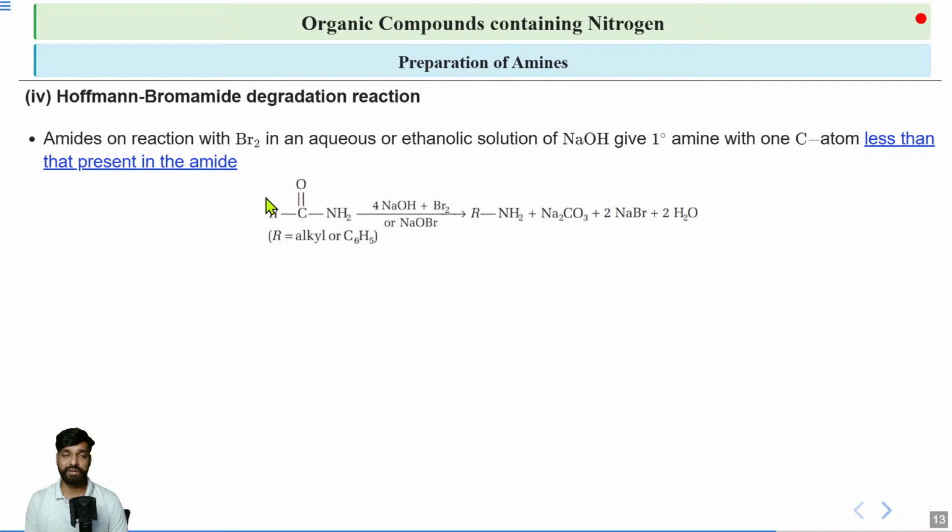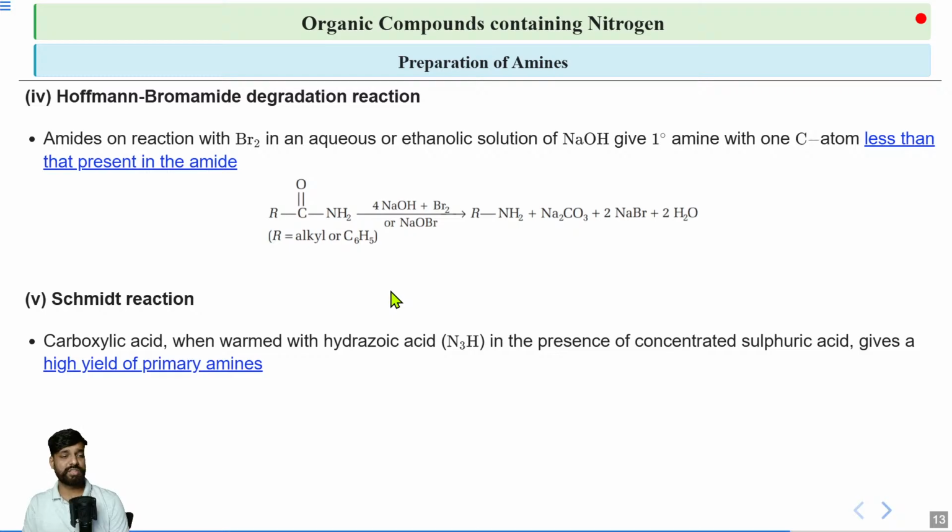So you will remember this always, that you will get an amine which has one carbon less than the amide. For getting the same number of carbon, you have to use a reducing agent such as LiAlH4, and that will give you the same number of carbon as your amides.